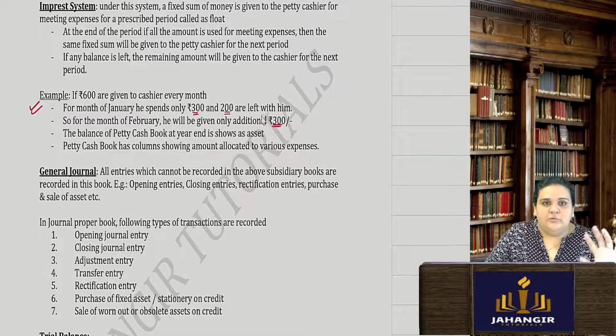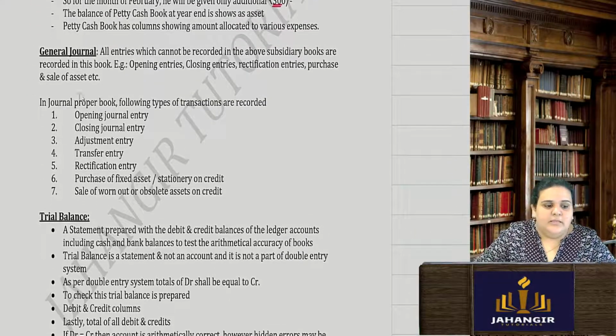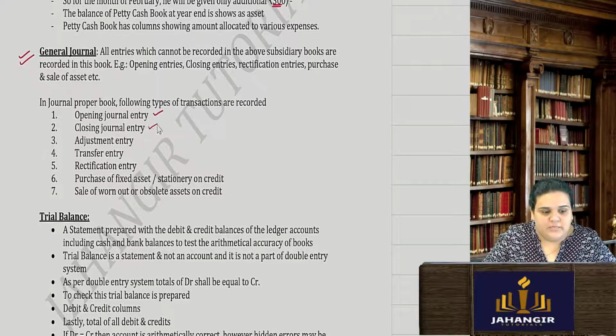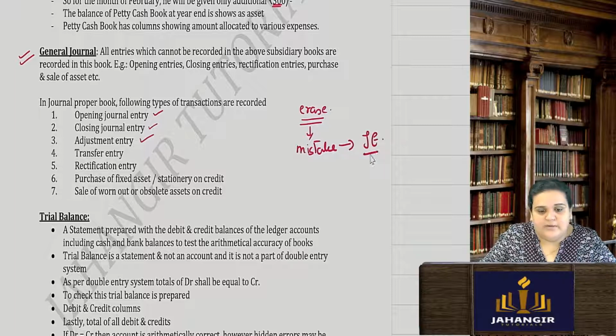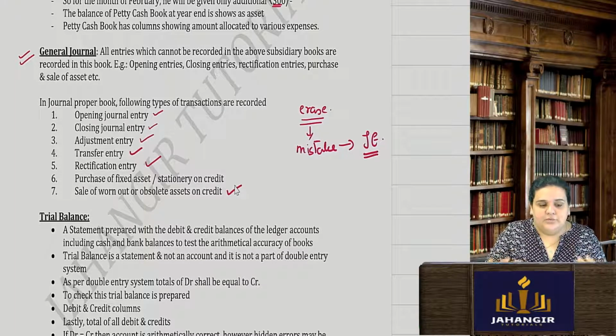Okay. So the imprest system of maintaining the petty cash book is this. Then you have the general journal. You have the opening journal entry, you have the closing. We have to, at certain times, do adjustment entries, because in accounts you cannot erase. So if there is any mistake, that mistake in accounts has to be rectified with the help of a journal entry only. So you may have to do adjustment, transferring of the entry, rectifying, purchasing fixed assets on credit or stationery on credit, sale of worn out or obsolete assets like your table, furniture, etc.